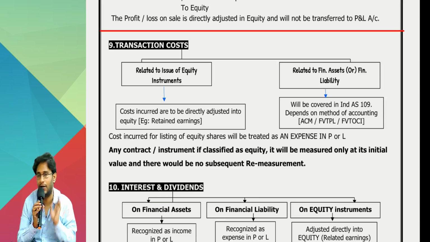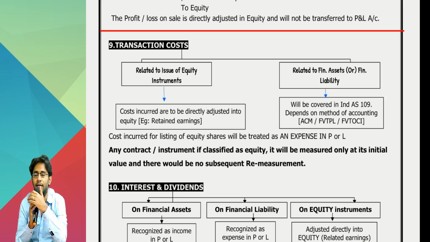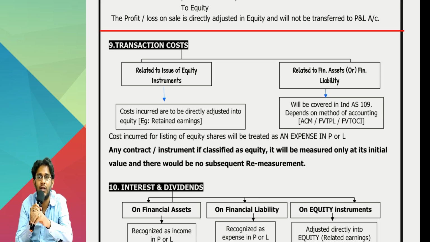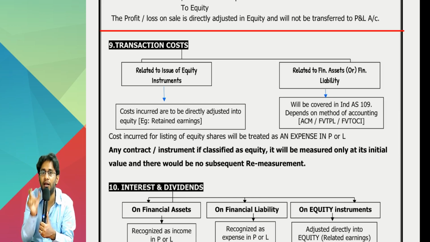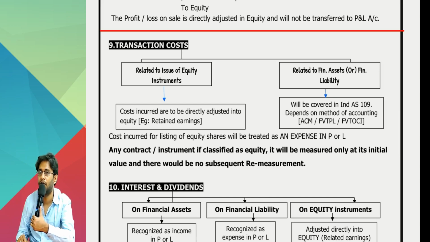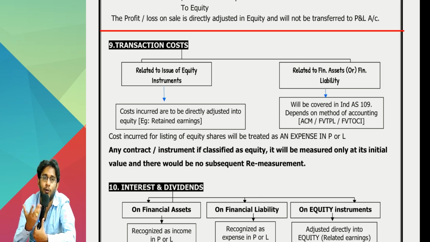What is the treatment of transaction cost? Now, the standard says any transaction cost that is incurred in relation to issue of equity instruments should be adjusted in equity itself. What is the meaning of this? I am issuing equity shares. I appointed an underwriter. To that person I paid underwriting commission. Since it is related to issue of equity instrument, the underwriting commission cannot come into your P&L. It has to be adjusted in the balance sheet itself. Balance sheet where? Under other equity: retained earnings is there, general reserve is there, securities premium is there, knock it off there. Don't bring this underwriting commission to the P&L account.